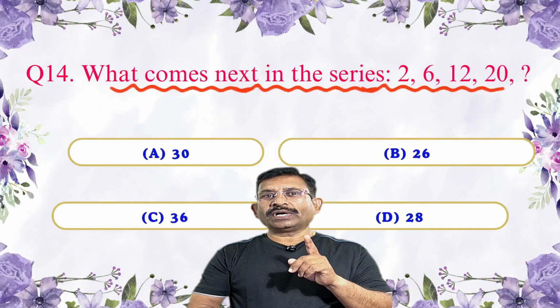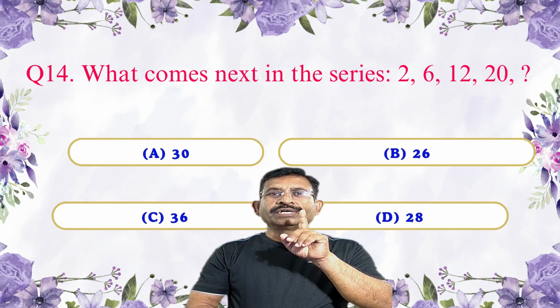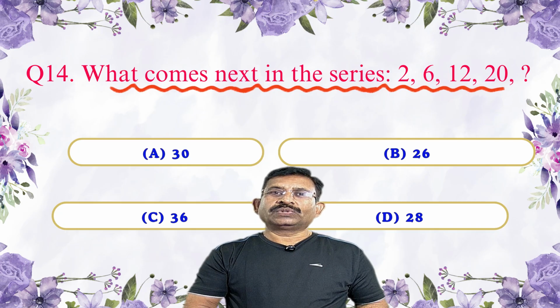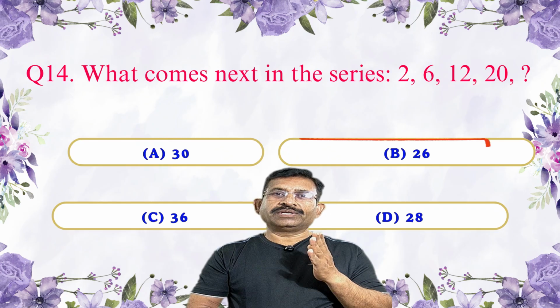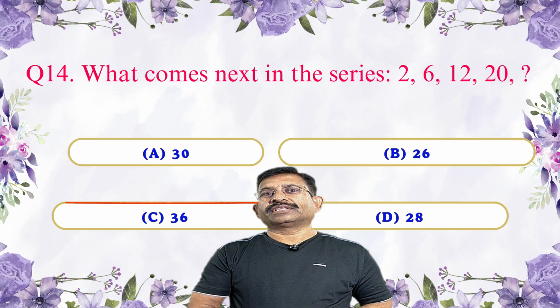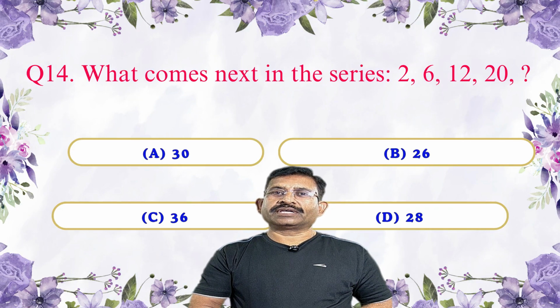Next question: what comes next in the series 2, 6, 12, 20? A is 30, B is 26, C is 36, and D is 28. Which is the correct answer?